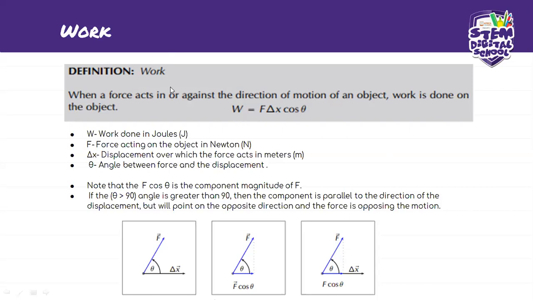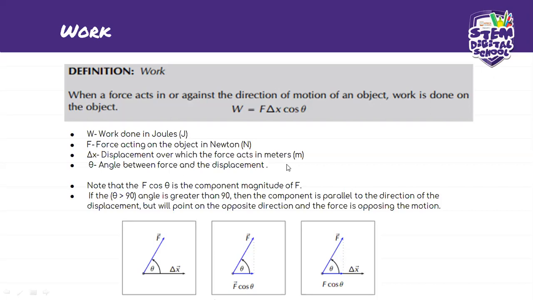They're not working against it. But it can also happen that the force is acting against the direction of motion of the object. Do you guys understand that? So that's what it means by when a force acts in or against the direction of motion of an object. In this case, they work in the same direction because the boy is pushing the box in the direction in which he is moving towards as well. So work is done on the object.